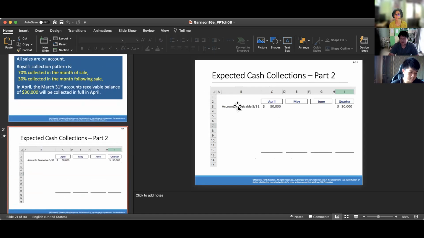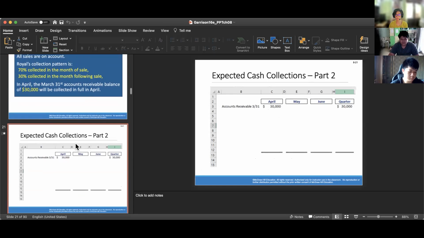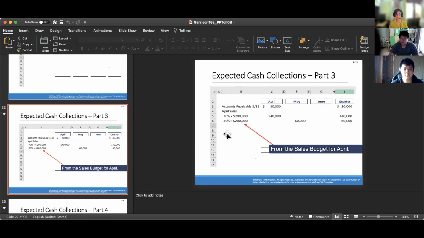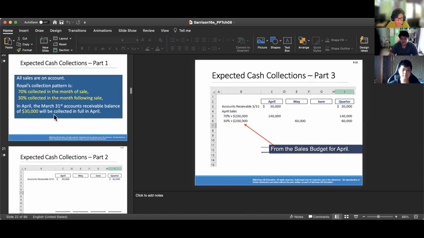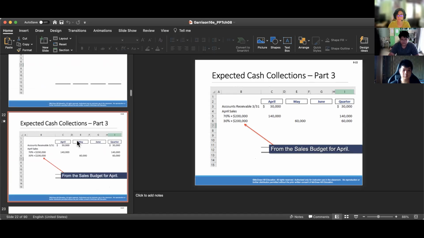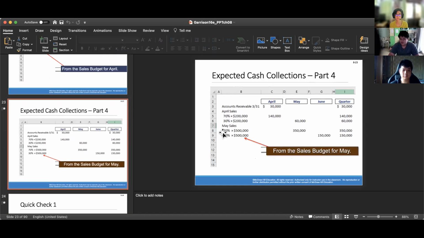Now, this is the example of expected cash collections. You can see the accounts receivable of 30,000 from March, and you get this 200,000 from the sales budget for April. Because 70% is collected in the month of sale, only 70% of the $200,000 will be collected in April, and the rest, which is 30%, equal to 60,000, will be collected in May. The rest is the same. 70% of 500,000 will be collected in May, and the rest will be collected in June.